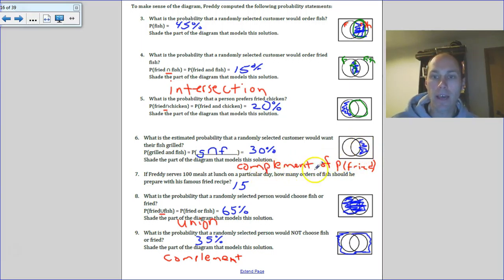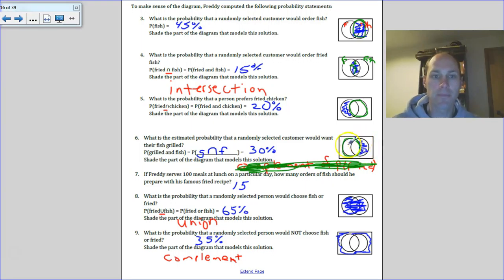And that would be what we call the complement of probability of fried. So here is fried, and the complement is everything else from that. And actually, think about that. I said that one wrong. It's not the complement of fried fish. We'll talk about a complement in a moment. But forget what I just said about that. But anyway, grilled fish is everything that is fish and also grilled. So it's not part of the fried, but it's everything that's part of grilled and fish together.